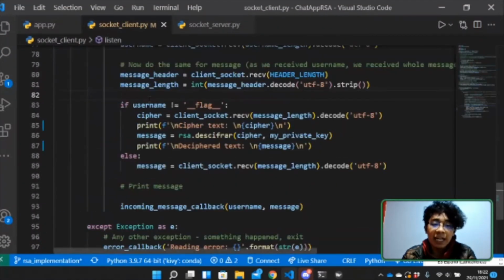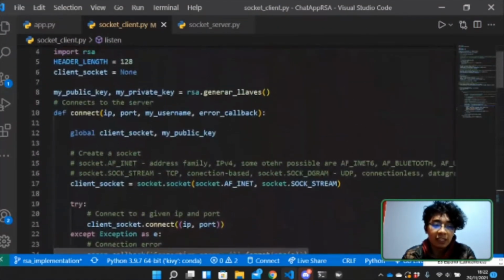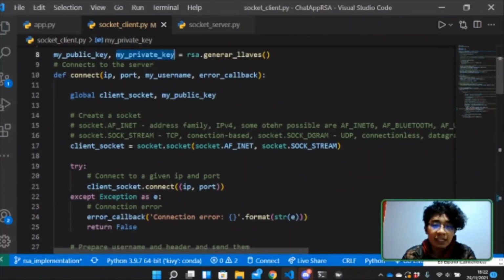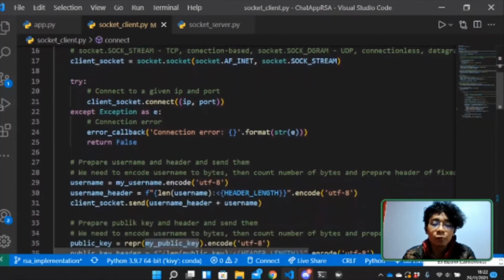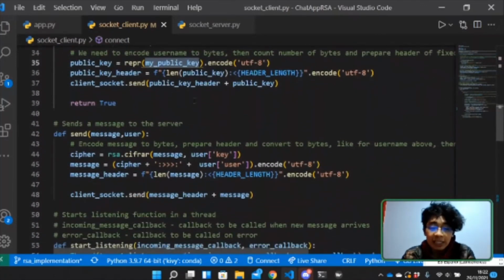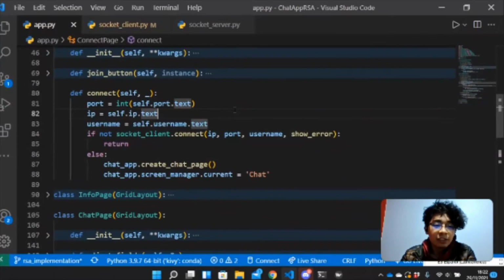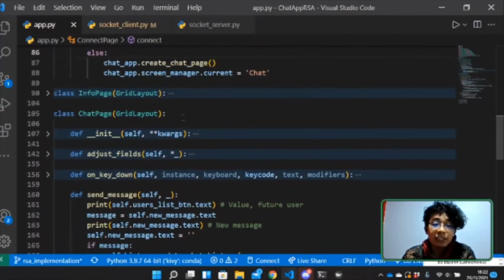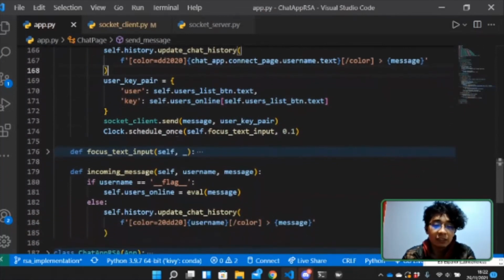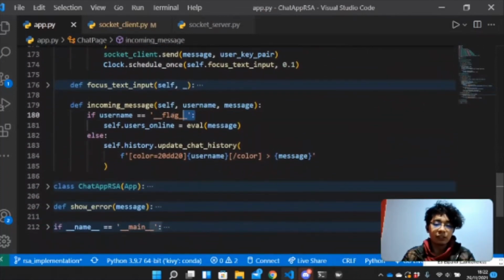In the socket client, we create our RSA keys, private and public keys, and we send a message along with our username and public key. That's how it works for all users. So when anyone enters the chat, they connect and they receive a first message from the server that will have this as username.